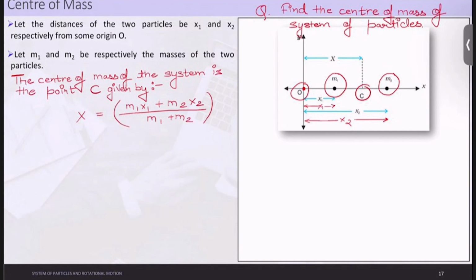Quite clear understanding is being done, right? Here this X can also be regarded as the weighted average mean, or weighted mass mean.